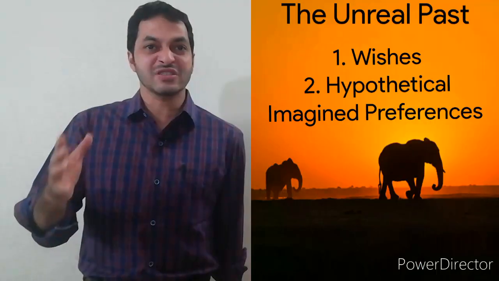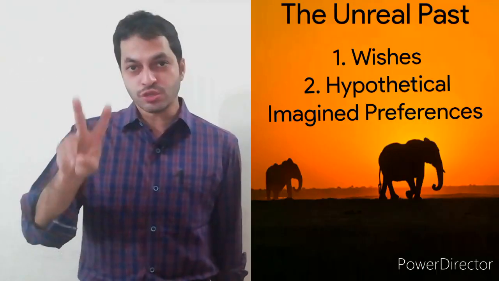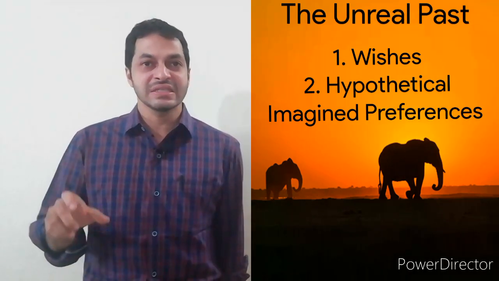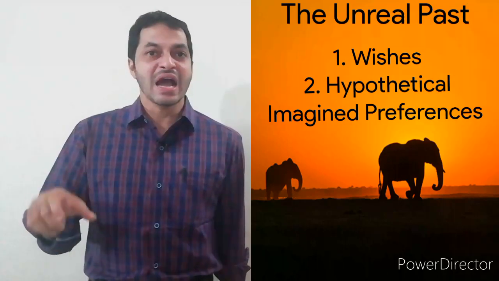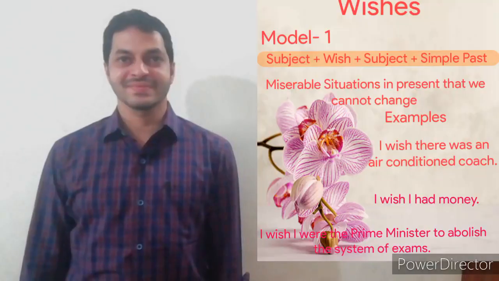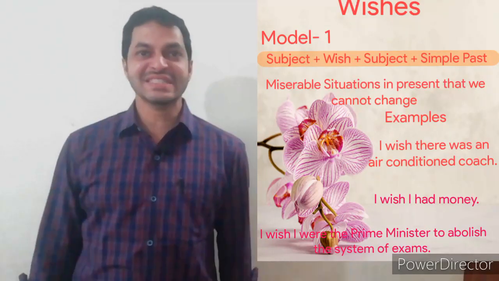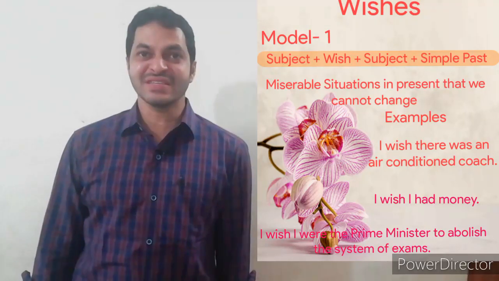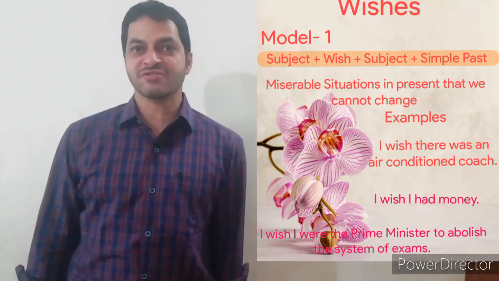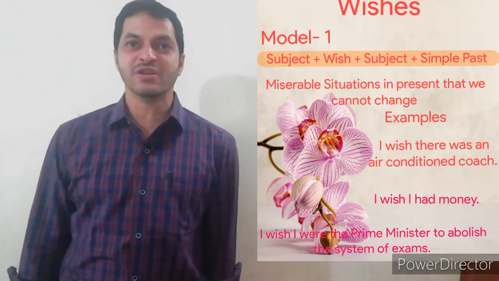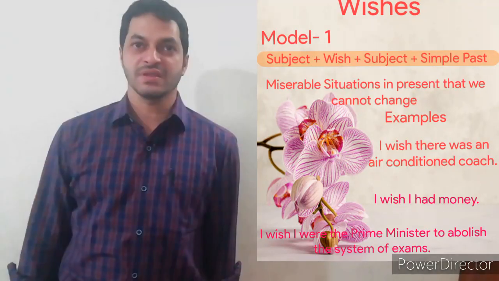This unreal past is expressed in two ways. They are wishes and hypothetical imagined preferences. Now let us discuss wishes. Wishes can be expressed in three models or structures. Now let us go through the first model or first structure.